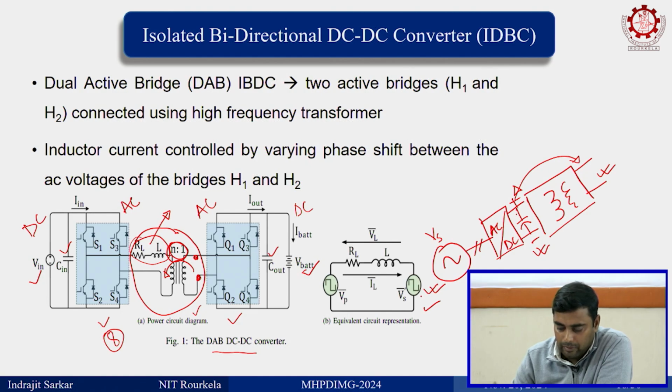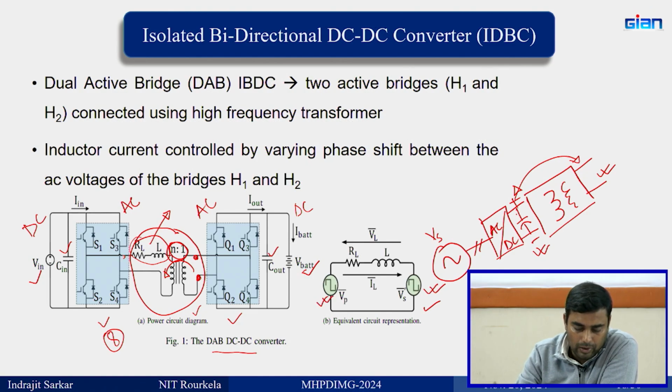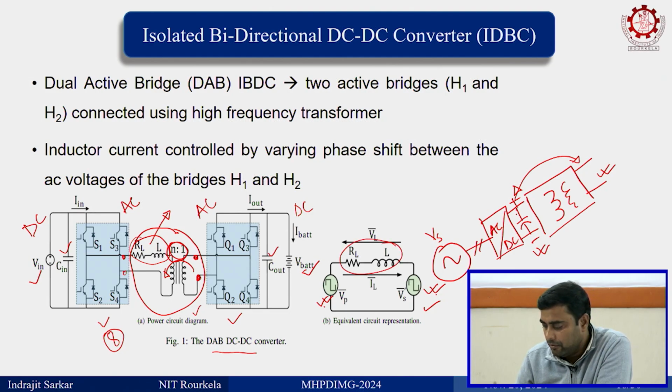On the input side also you are generating a square wave. So, one square wave, another square wave, and there is an inductor in between. So, it is simply one voltage vector Vp, and then just by placing this V secondary, that is feasible, the current through this inductor can be controlled. How can it be controlled?